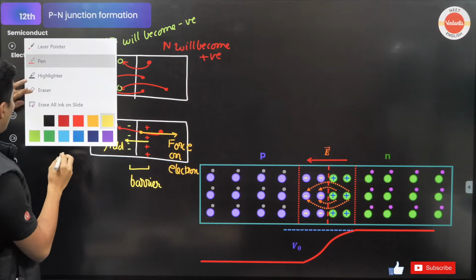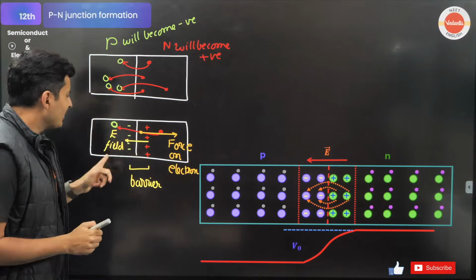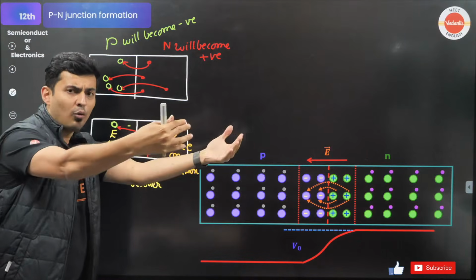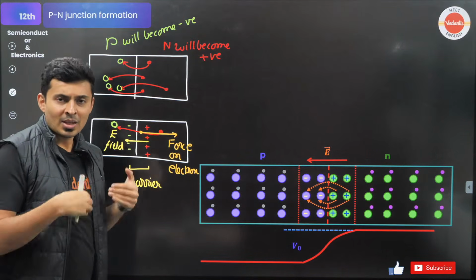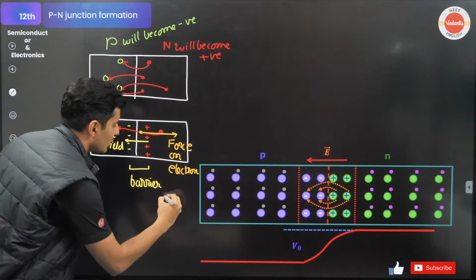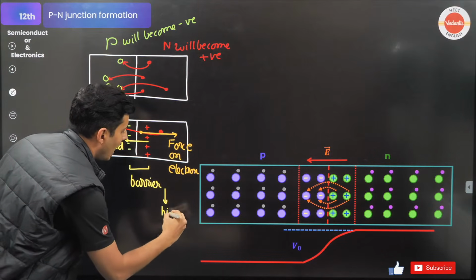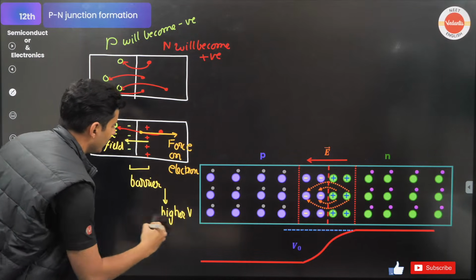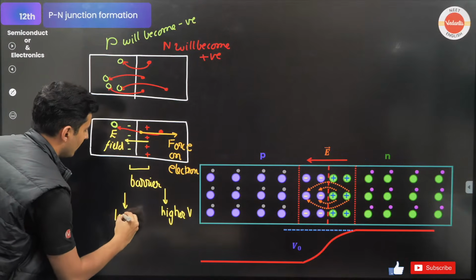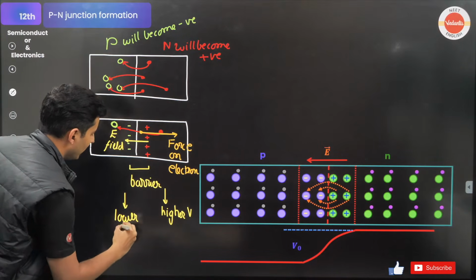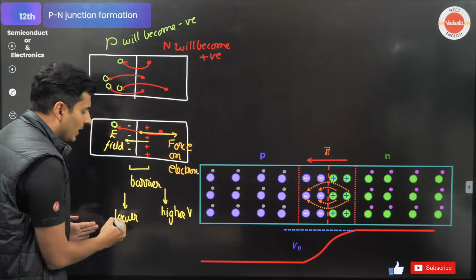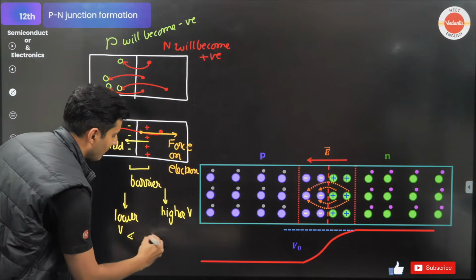In fact, I can also say, because the field always goes from high voltage to low voltage, so this side is at higher voltage. This side is at lower voltage. If there is high voltage and low voltage, what is created?